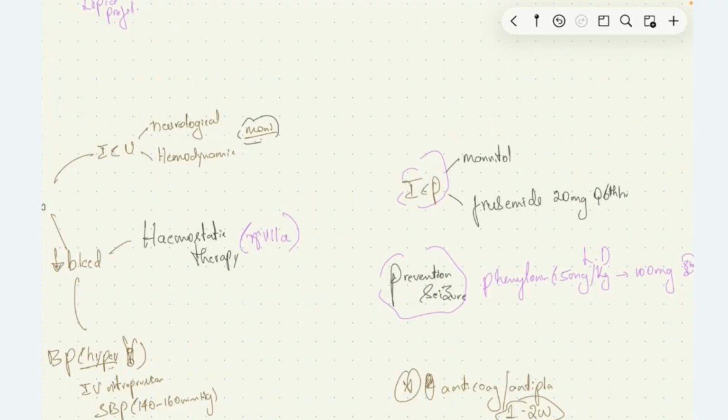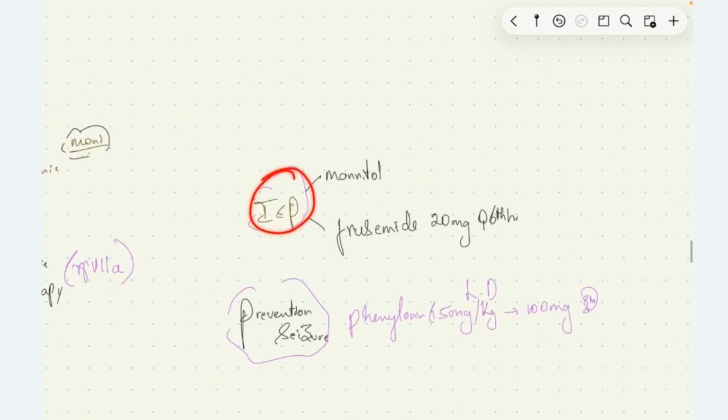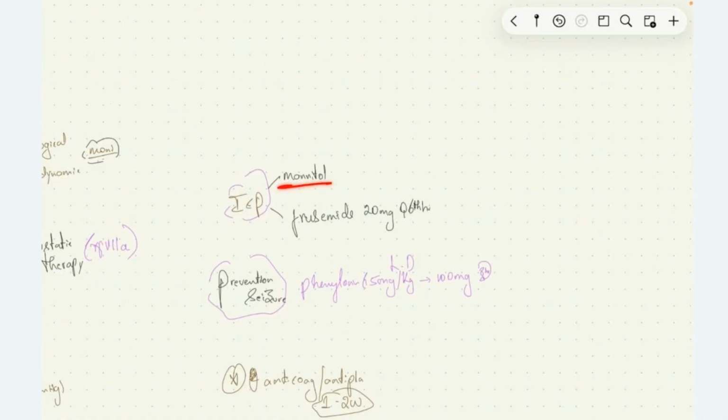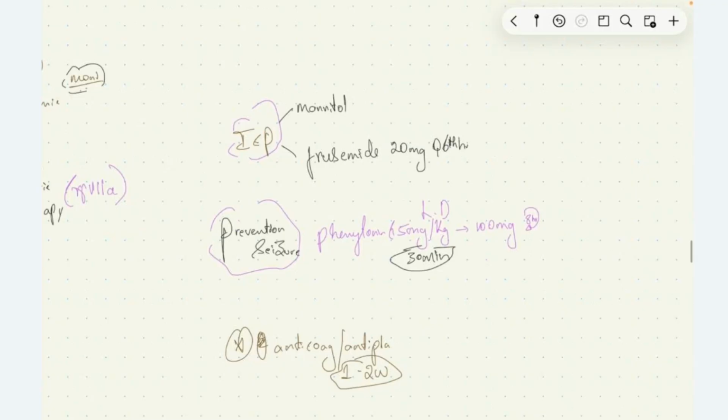The increased intracranial pressure of the patient can be managed by mannitol and furosemide 20 mg 6 hourly. To prevent seizures, we give phenytoin 15 mg per kg IV infusion as a loading dose, given over 30 minutes, followed by 100 mg of phenytoin given every 8 hours. If the patient was previously taking any anticoagulants and antiplatelets, following the intracerebral hemorrhage we should stop them for 1 to 2 weeks.